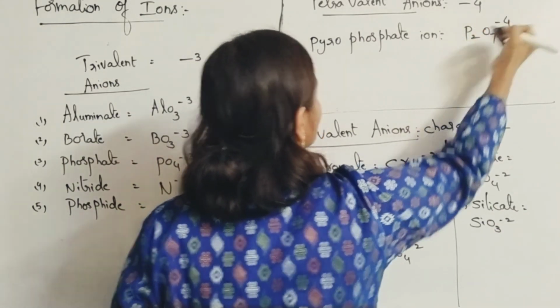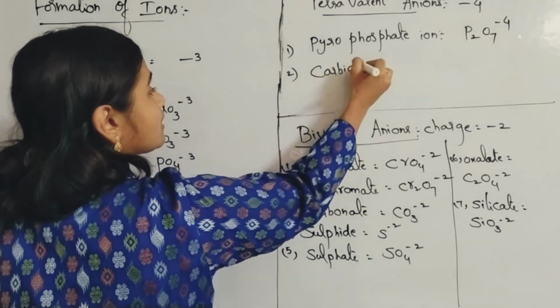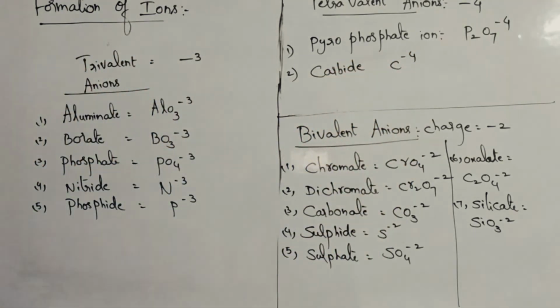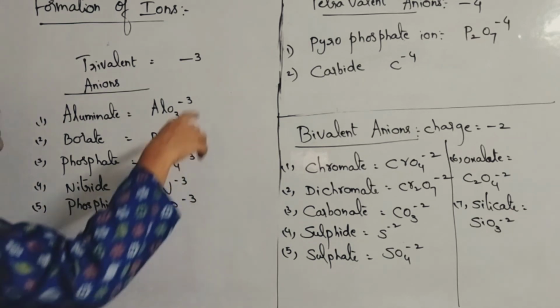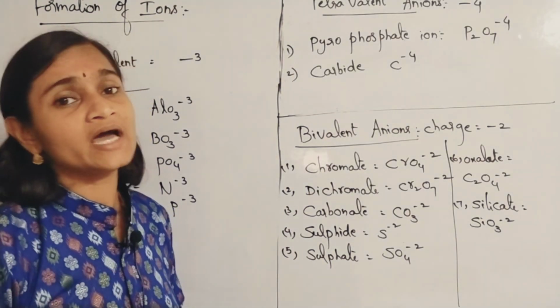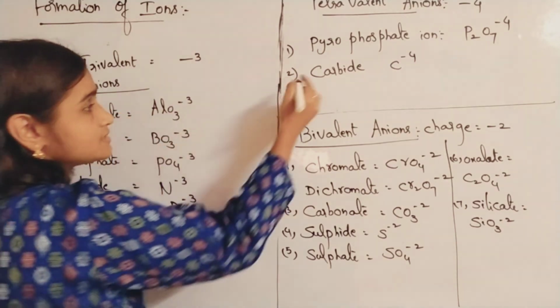P2O7 minus 4. You can even take carbide ion. Carbide. C minus 4. Okay, now carbide ion. C minus 4. Okay. And arsenic and antimony also will form pyroarsenate ion, pyroantimonate ions also. You can take them as tetravalent anions.